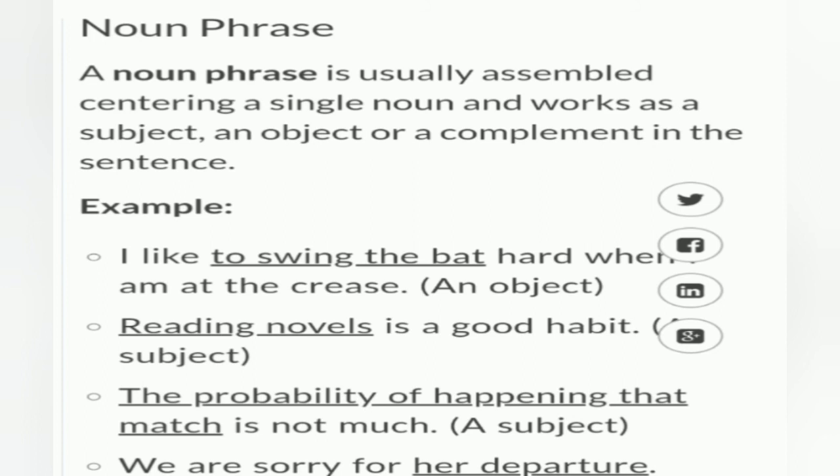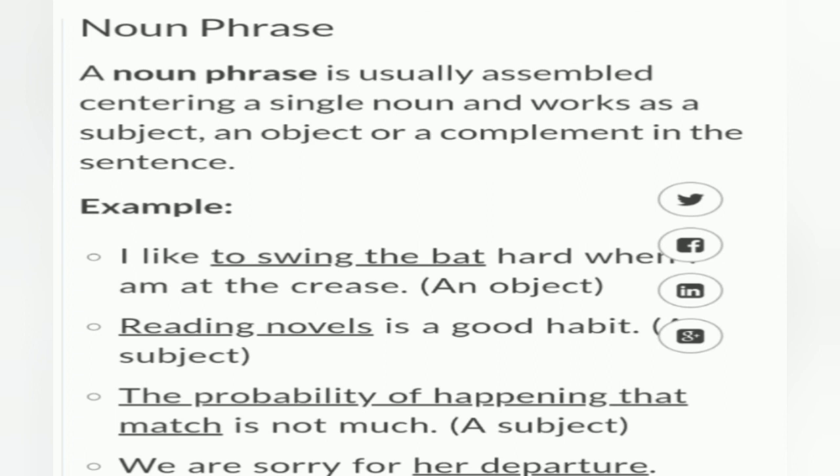As we mentioned earlier, the noun phrase works as a subject, an object, or a complement, so it has been differentiated on the basis of these terms. Over here, "to swing the bat" indicates the object, so the noun phrase has worked as an object.